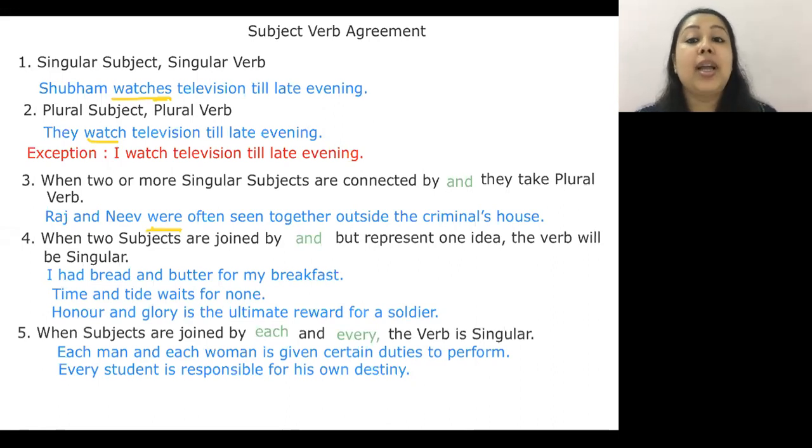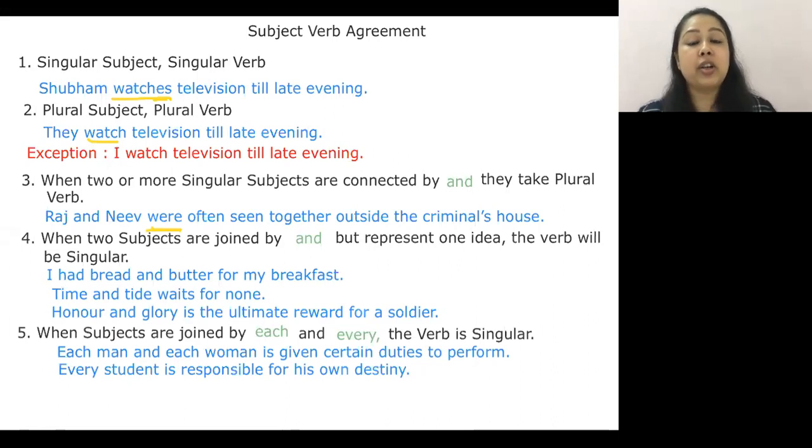You get it? Similarly, honor and glory is the ultimate reward of a soldier who wishes to lay down his life for the motherland. He only wants in return honor and glory. People to remember him as a martyr, okay, who laid down his life for the glory of his country.